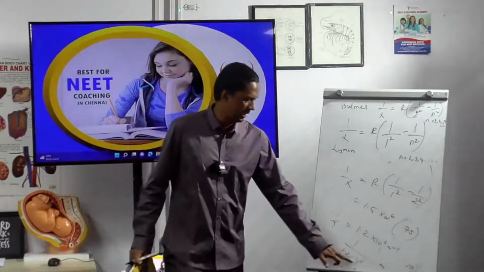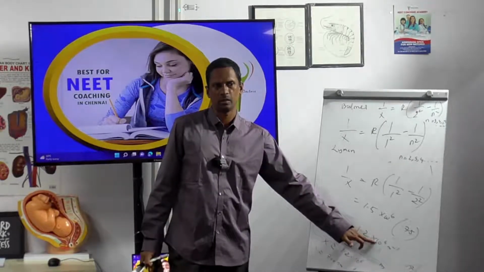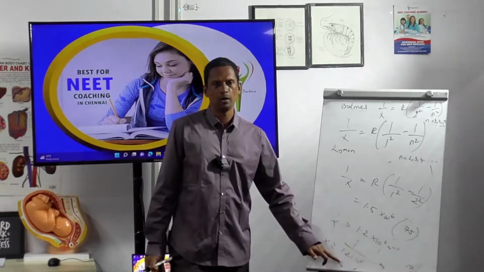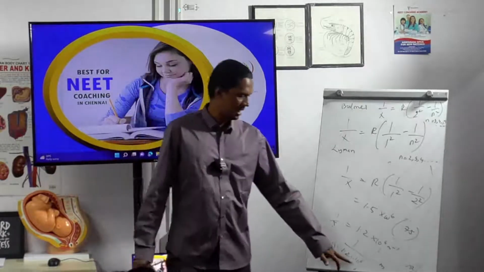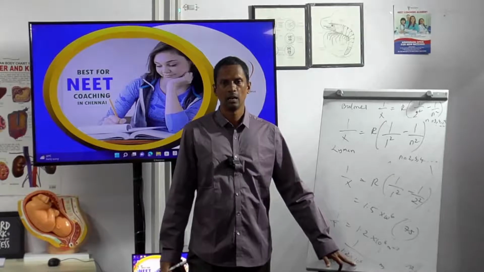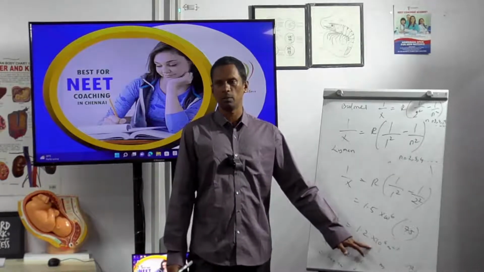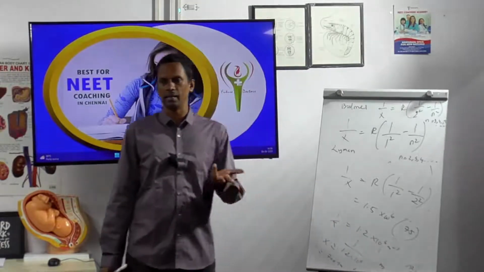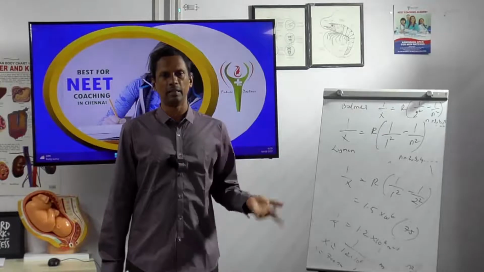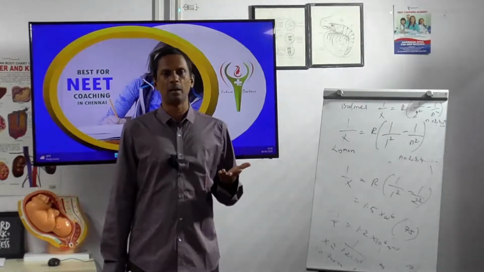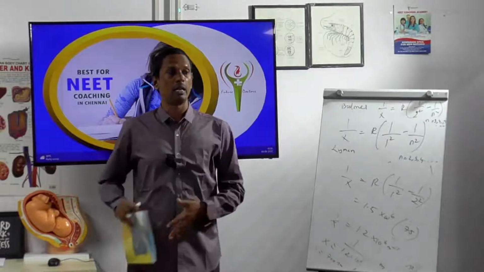So here it is 10 power 6. When 10 power 6 goes upstairs, what will it become? 10 power minus 6. I multiply and divide by 1000. Into 1000 means 10 power 3, divided by 1000 means 10 power 3.